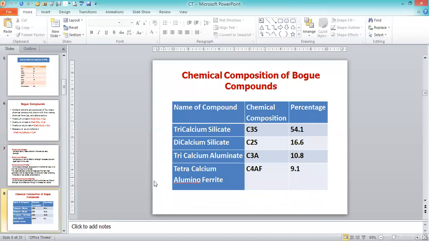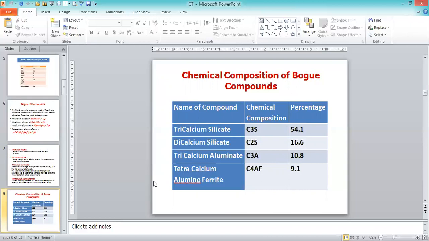Then the chemical composition of the Bogue compounds. Already we saw that, from C3S to C4AF, C3S has the maximum percentage and C4AF has the lowest percentage, because the C4AF compound influences the flash set. That's why we use it in a less quantity. The percentage is very low. Then next is C3A, then C2S and C3S.